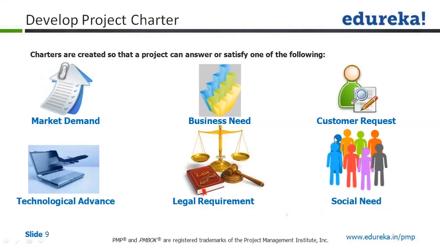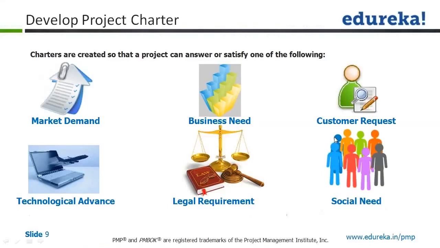And the social need kind of project would be very much needed from the social infrastructure perspective. For example, if there is a need to build homes for the people who are staying on the roads, the on-street people, that's a social need to create something for them. Another social need could be if there is a scarcity of a particular resource in an area, so it becomes a social justification or requirement for us to create a facility for them.